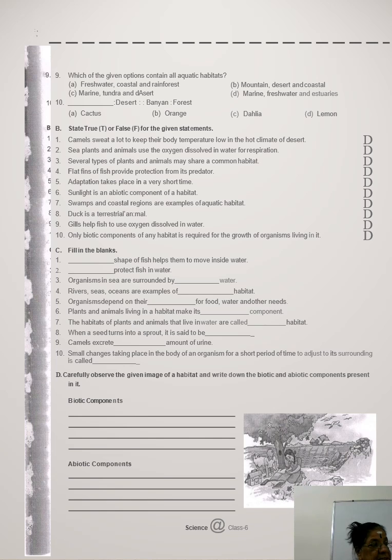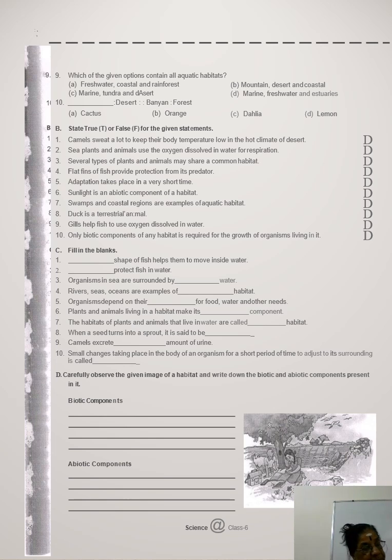River, sea and ocean are examples of aquatic habitat. Fifth one: organisms depend on their habitat for food, water and other needs.